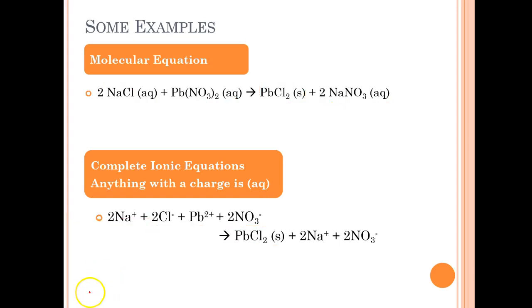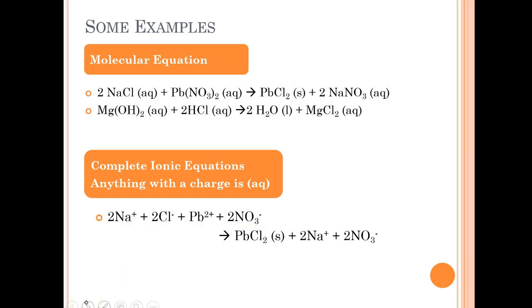I'm going to erase the ink, and I'm going to show you the next one. Okay, this one is an acid-base reaction.